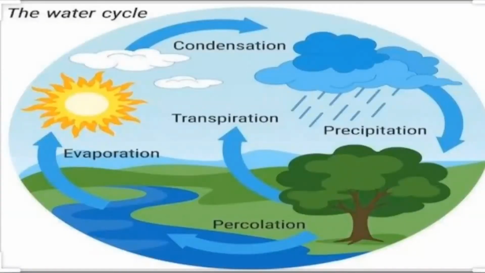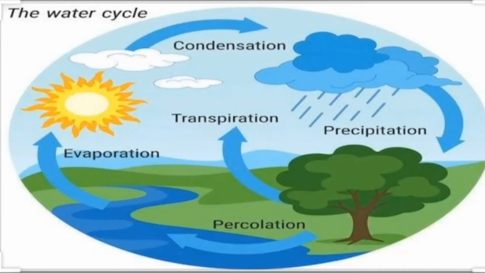Now let us see the water cycle. This water cycle is also known as hydrological cycle. Water on earth circulates continuously through the different spheres of the earth. Some of the stages are given here which make the water cycle: evaporation, transpiration, condensation, precipitation, and percolation.